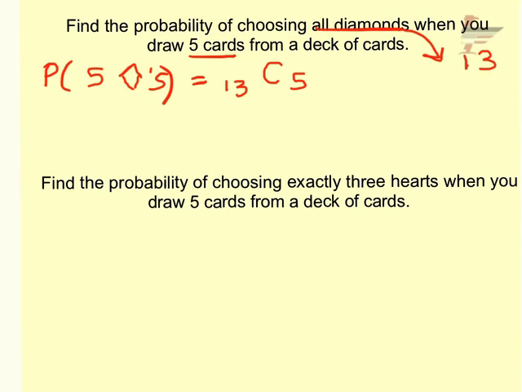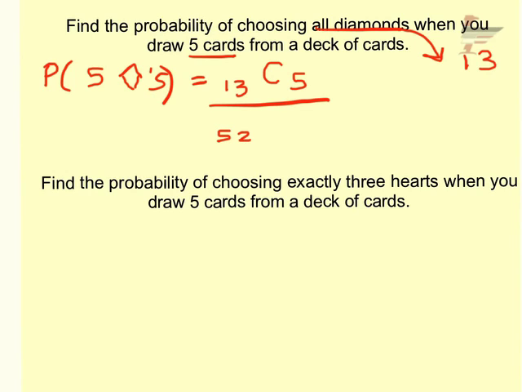Now, why combinations and not permutations? Well, if I have 3 of diamonds, 4 of diamonds, 5, 6, 7 of diamonds, would it matter if I switched around those 5 cards? No, I'd still have the same 5 diamonds. So combinations. Any card question is combinations, by the way, because the order of the cards in your hand doesn't matter. It doesn't change the cards that you have. And then, of course, you divide by all the possibilities.